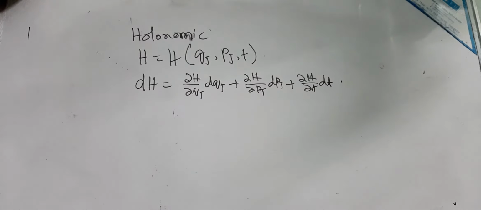So dH equals del H by del Qj dQj plus del H by del Pj dPj plus del H by del T dt.